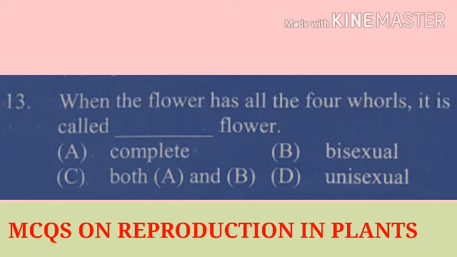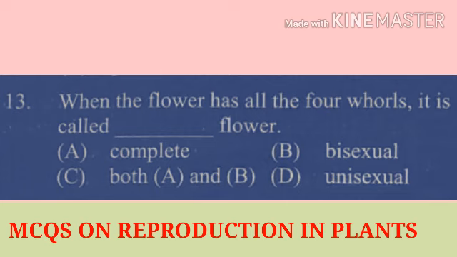Question number 13. When the flower has all the 4 whorls, it is called a dash dash flower. That is, when all the parts of the flower are present, then such a flower is called a, option A, complete flower, option B, bisexual flower, option C, both A and B, option D, unisexual flower.